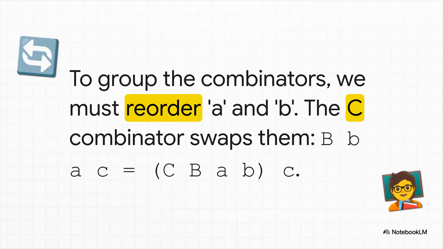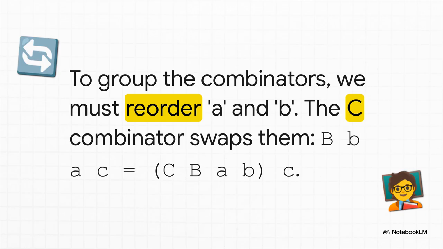We're so close. But to define P as its own thing, we need all the arguments A, B, and C to be at the end in the right order. Right now we have B, B, A, but we need A, B. So we need to swap the B and A that come after the B. And what's our tool for swapping? It's C, the cardinal. Applying C lets us reorder the expression so we can get our functions all grouped together at the front.